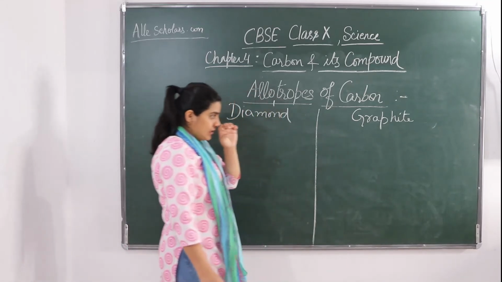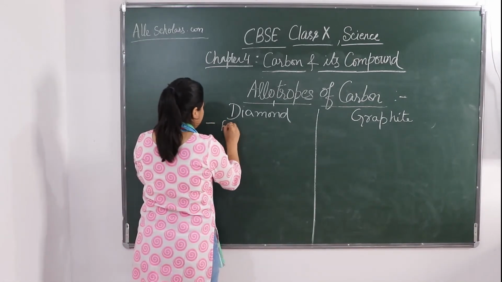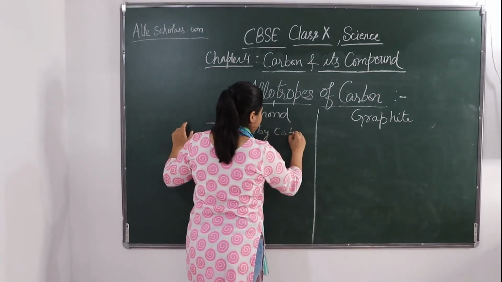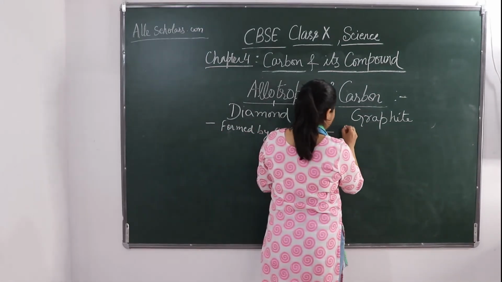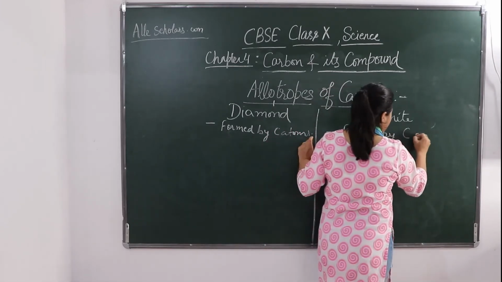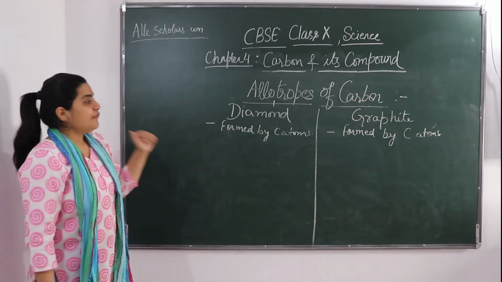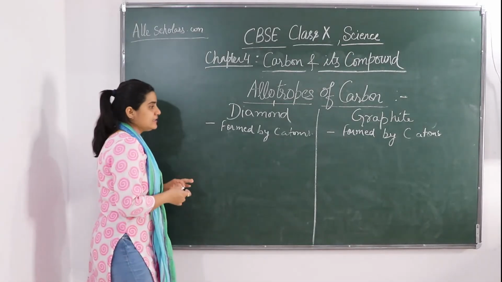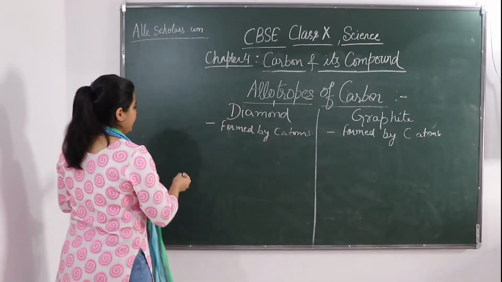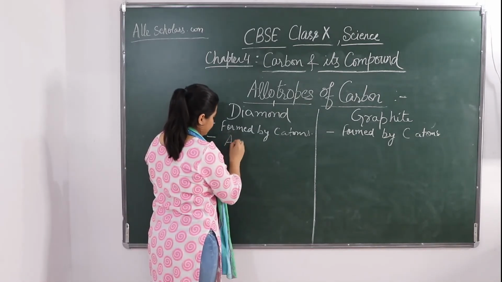So both diamond and graphite are formed by carbon atoms. Okay, this is also formed by carbon atoms. So what is the difference? Where does the difference lie? The difference lies in the manner in which the carbons are bonded to one another. The arrangement of carbon is different.